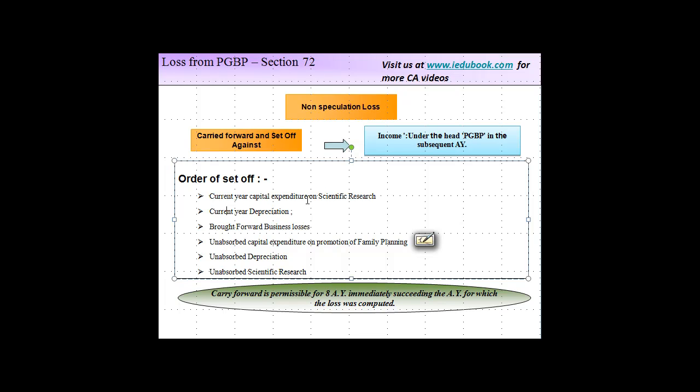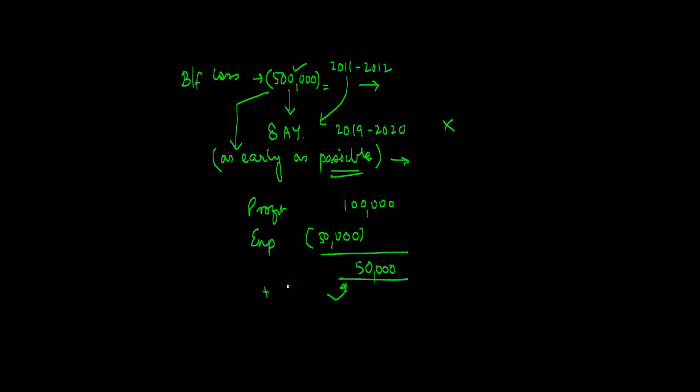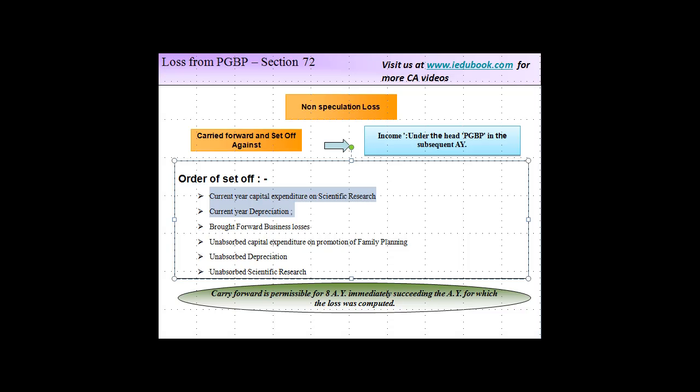Even after doing these set offs, if you are still left with some income, let's say the sum total of these two was 10,000, you're left with an income of 40,000. Then you will see what's the brought forward business loss that you have. You will first set that off against this 40,000.